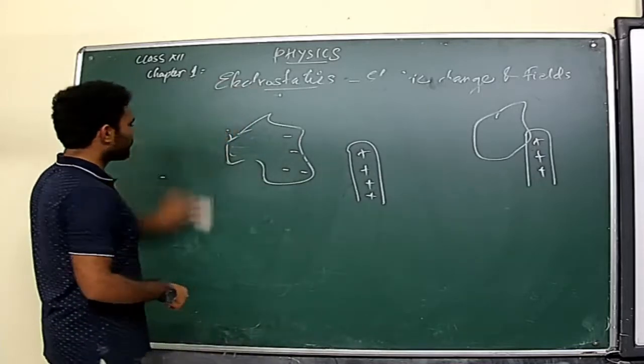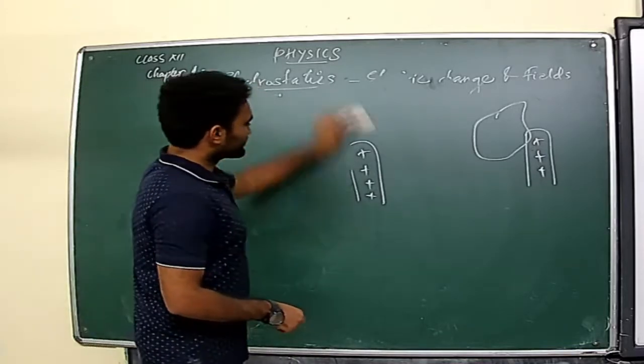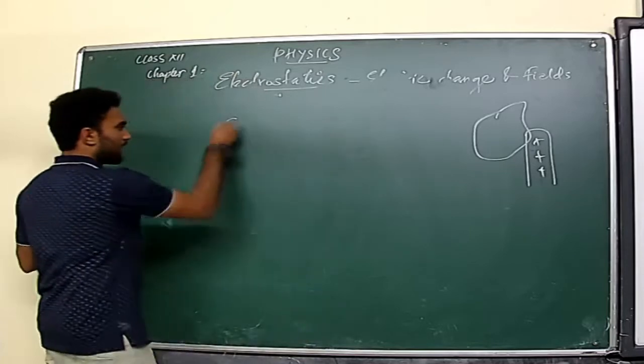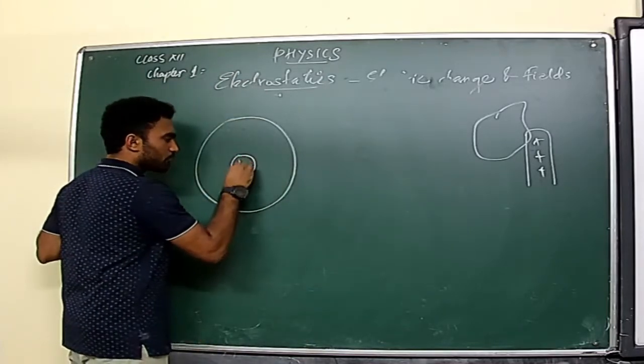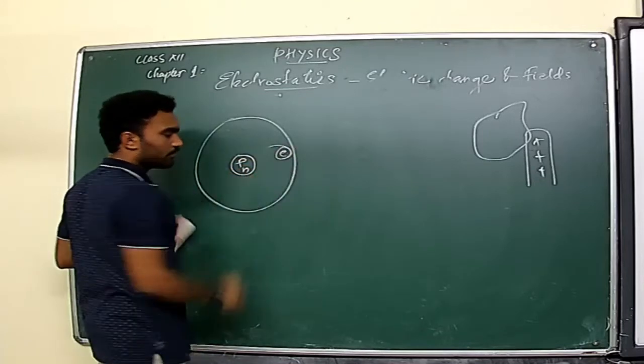Now come to the case of non-conductors. Just for the sake of it, you can consider an atomic model. It is spherical in shape, and the center is concentrated with protons and neutrons, and electrons are revolving around it, isn't it?